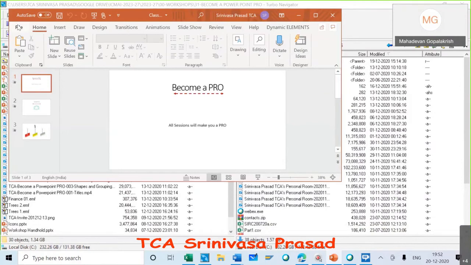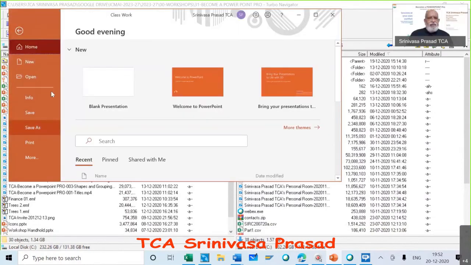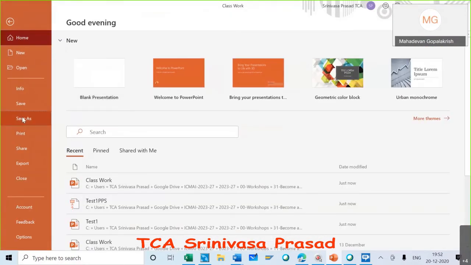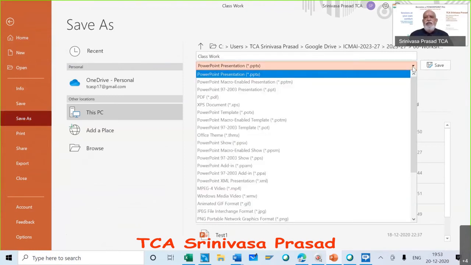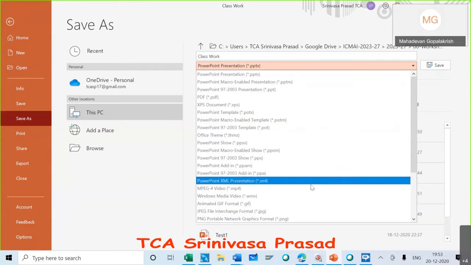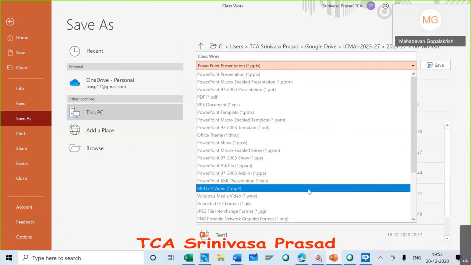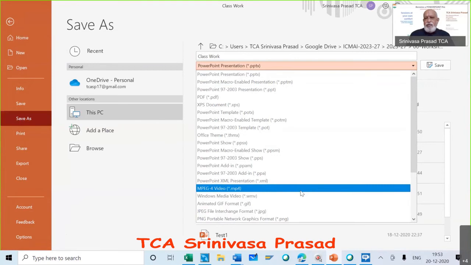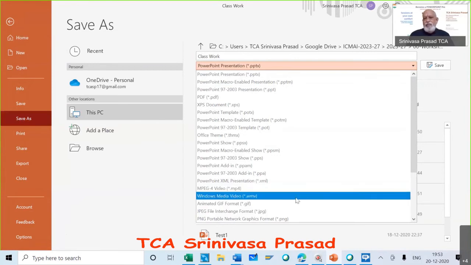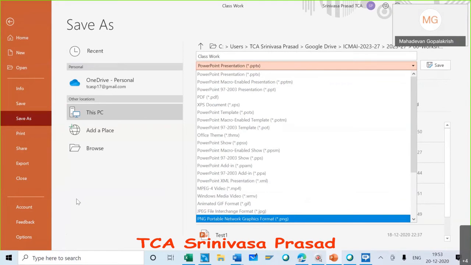So you can go to file. Then we'll make it bigger. When you come to save as, here you have so many options. If you are seeing PowerPoint presentation, template, PPT, PDF, XPS, all those things are there. In this, are you able to see there is a file type called MP4. Then there is a Windows Media file, WMV. So you can either store it as an MP4 or store it as a WMV. This also you can do.